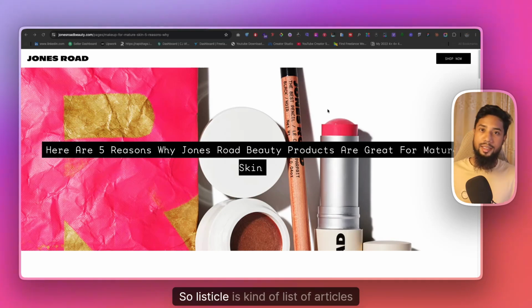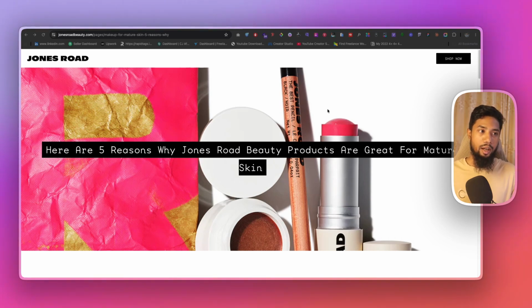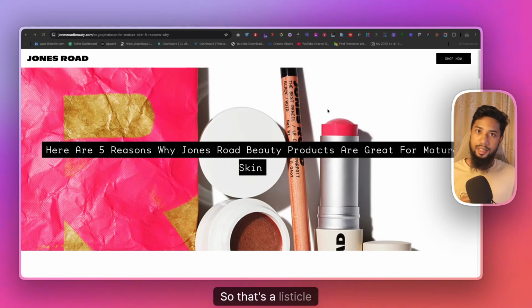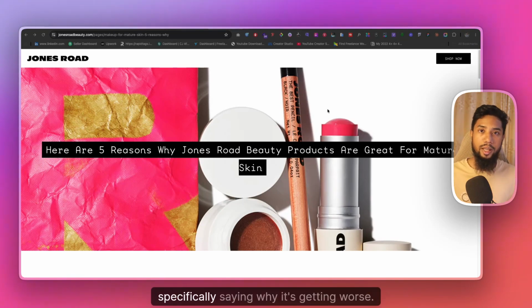So a listicle is kind of a list of articles, and an editorial is kind of your opinion, like an expert or someone giving an opinion. For example, if I give it a little bit, you can understand. For example, "10 Netflix shows you need to watch this month." So that's a listicle. "Why Netflix is getting worse every year?" It can be an editorial because someone is specifically saying why it's getting worse.